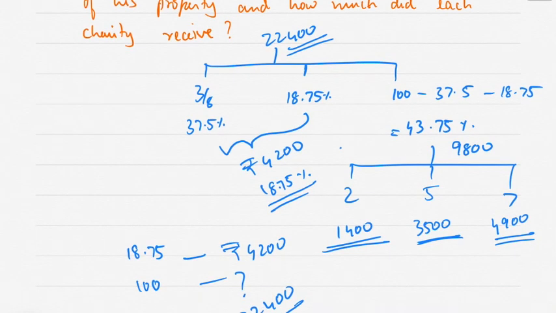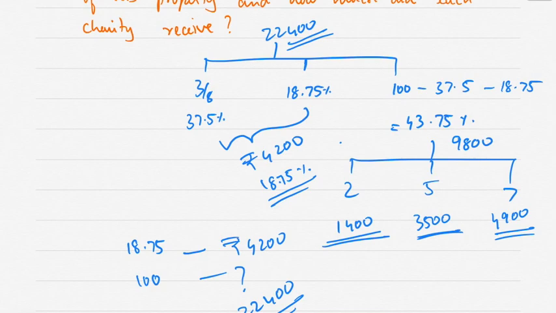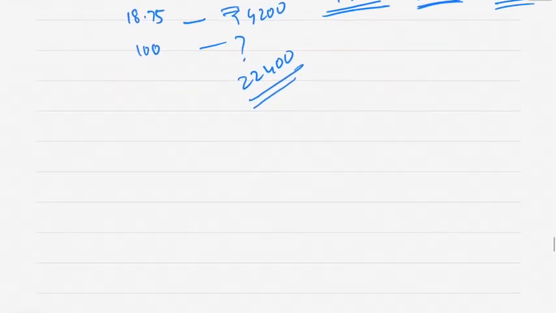Okay. So let's remove this. There's space here, I'll write here only. How to write in the exam?